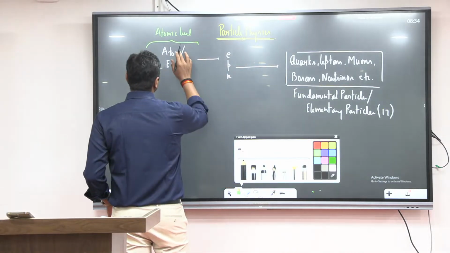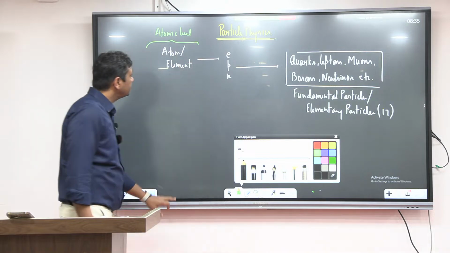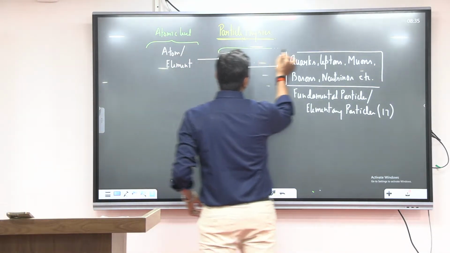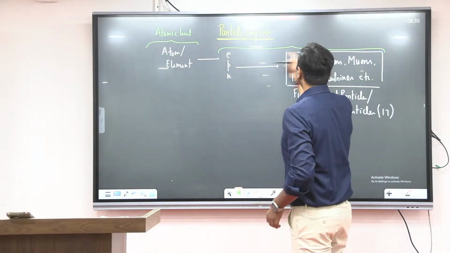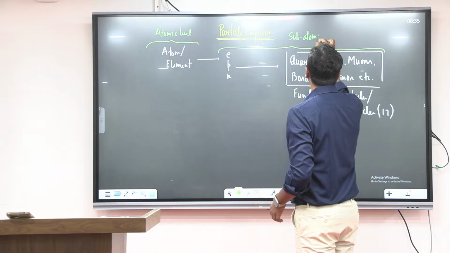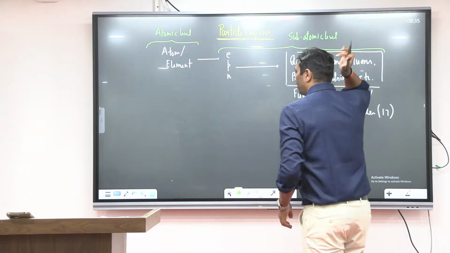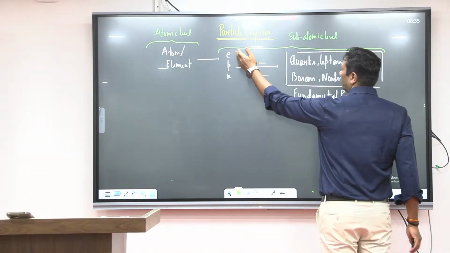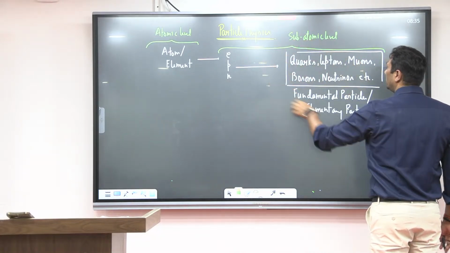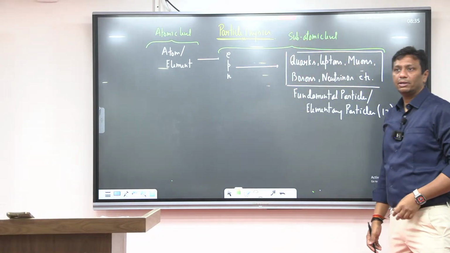So this is what study up to atomic level. Okay. When you go below atomic level, guys, means beyond this, this is a subatomic level. It means if I'm doing the study up to this level, electron, proton, neutrons, quarks, leptons, muons, boson, so we are calling it a subatomic level.